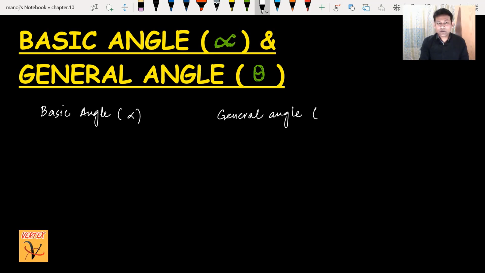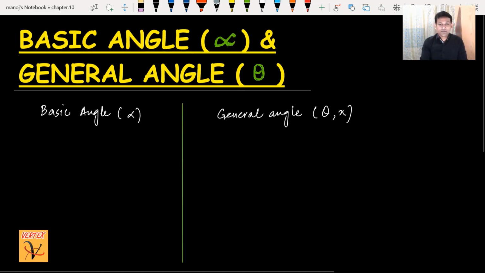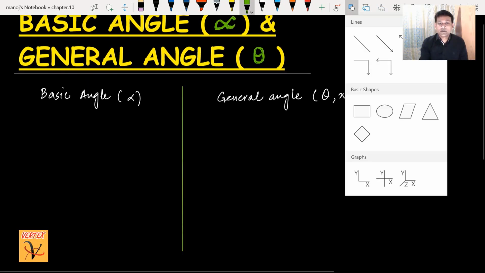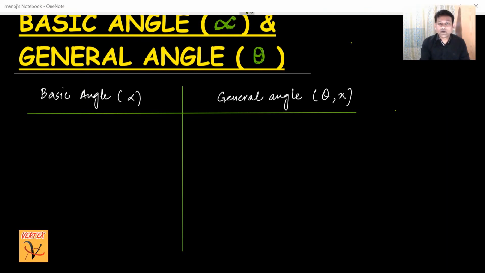There is no problem, you can write theta or x, but according to the books we are writing theta or x as a general angle. This was the difference between basic angle and the general angle. We are going to discuss a very interesting and very important part in trigonometry, basically in advanced level of trigonometry.